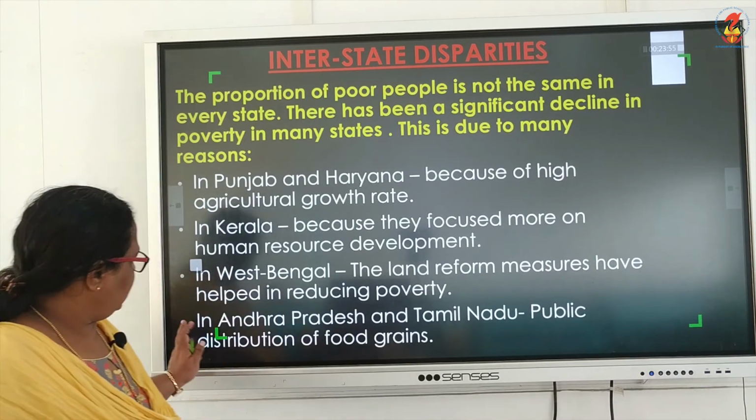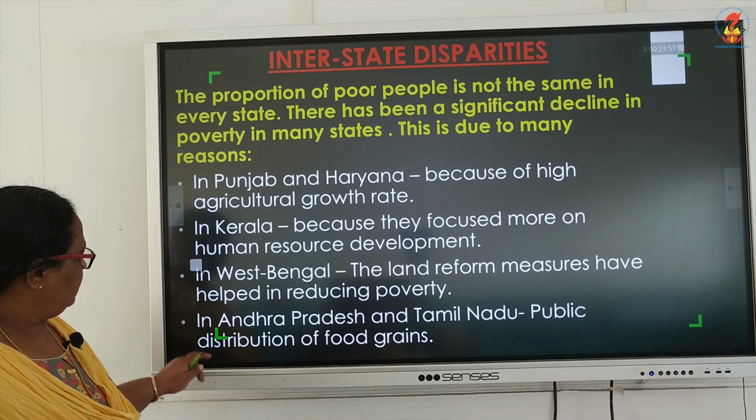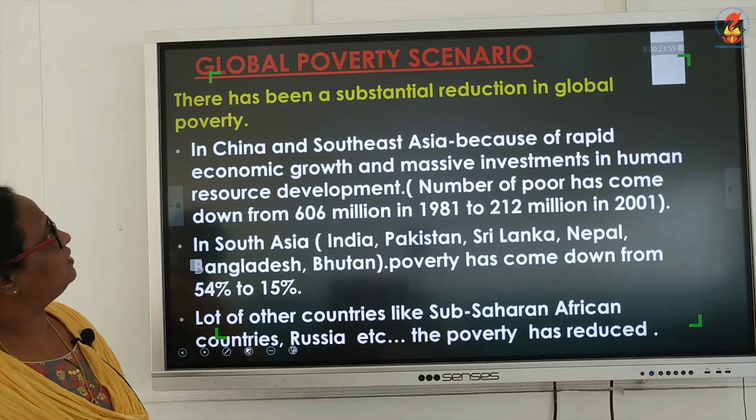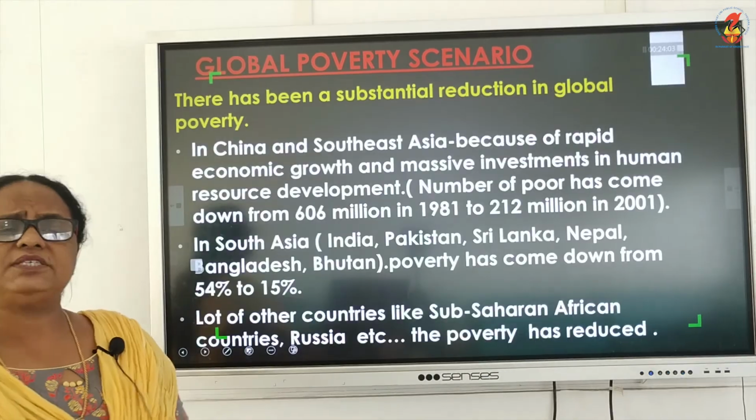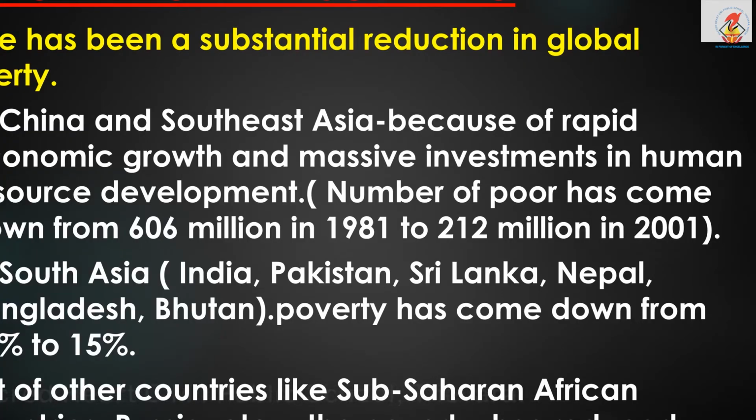And it is the same case in the global poverty scenario, where I said there is substantial reduction in global poverty, like in China and Southeast Asia, because of rapid economic growth and massive investments in human resource development.